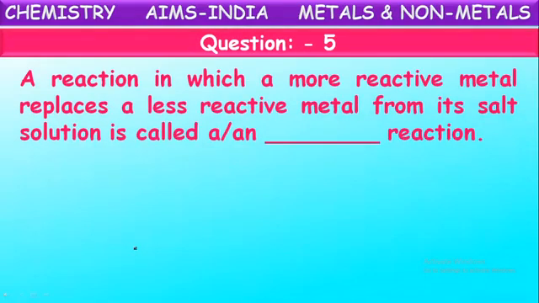A reaction in which a more reactive metal replaces a less reactive metal from its salt solution is called as dash reaction.